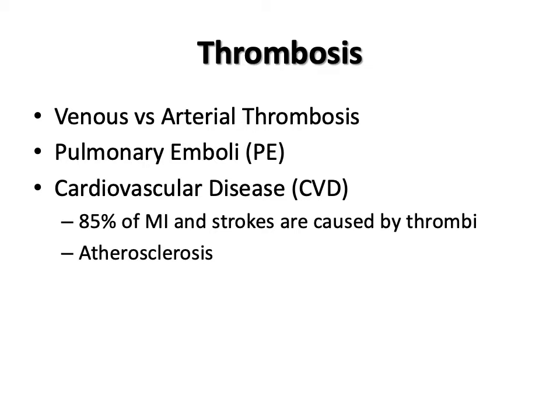Thrombosis can occur either in veins or in arteries. So, what's the difference? With venous thrombosis, we are talking mostly about DVT, or deep vein thrombosis. These form in the iliac, popliteal, and femoral veins, but can also form in the extremities and organs such as the liver, spleen, intestines, brain, and kidneys.